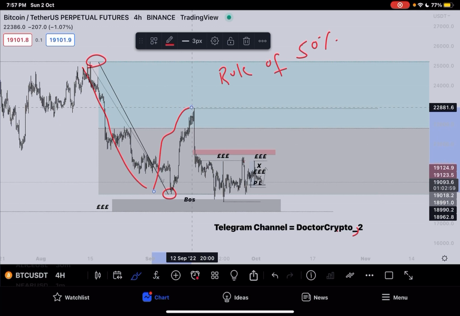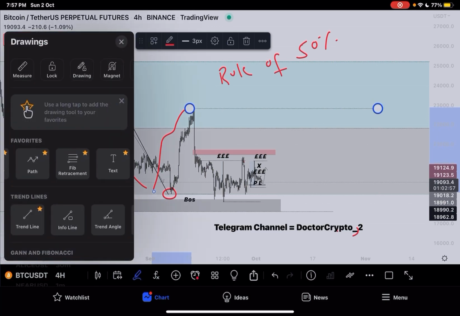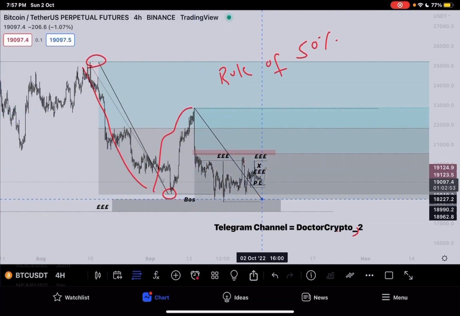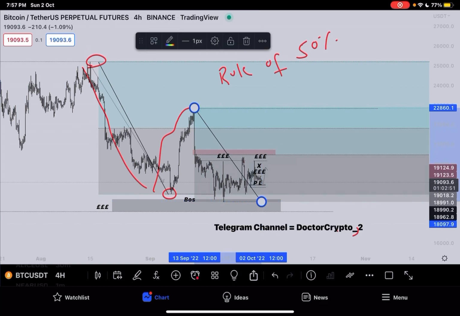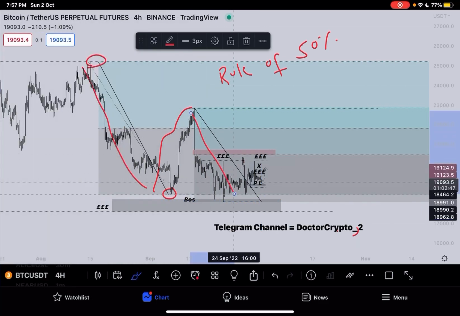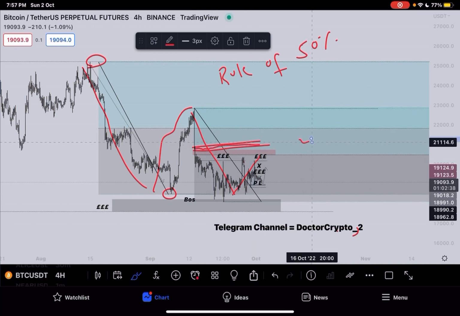Okay, so if we put the Fibonacci tool again from this swing high toward this swing low, what we would see, this is an impulse, and basically its retracement has not been completed yet. Its retracement is around 50%. That's around targets in these areas, 21k. Okay, maybe 20,500 to 21k, and these areas. So in order to confirm its retracement, price has to mitigate into these areas.